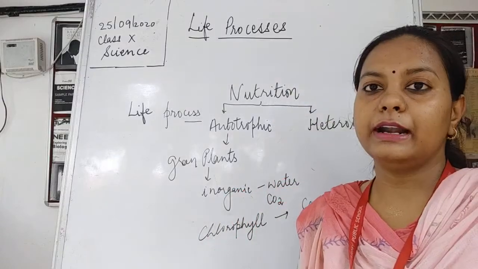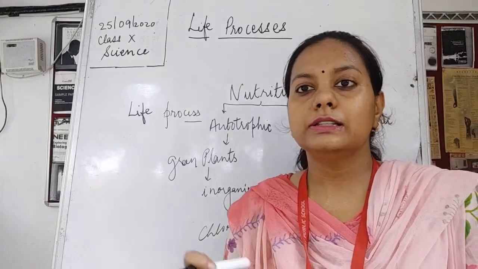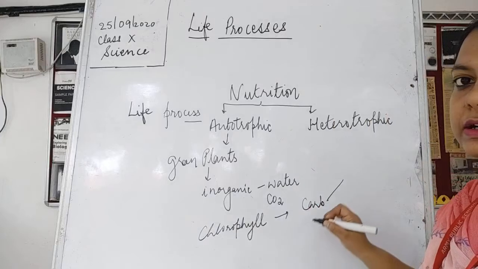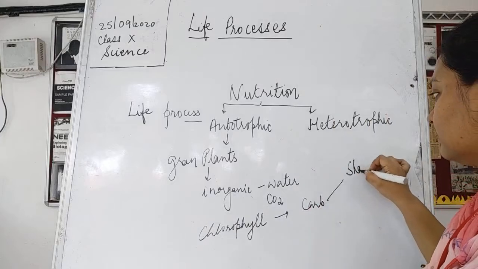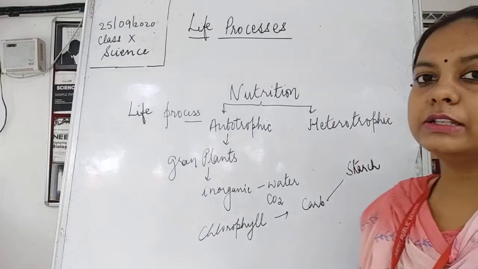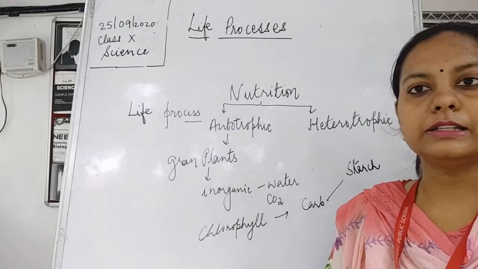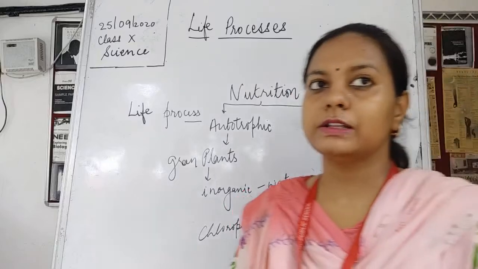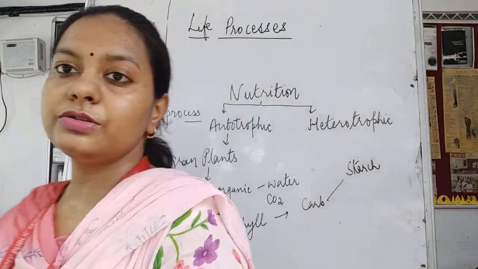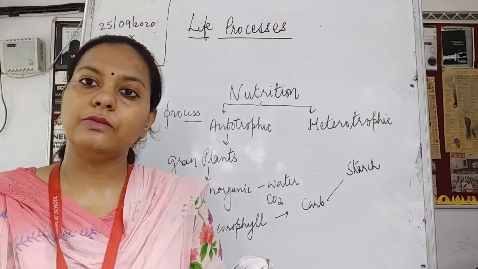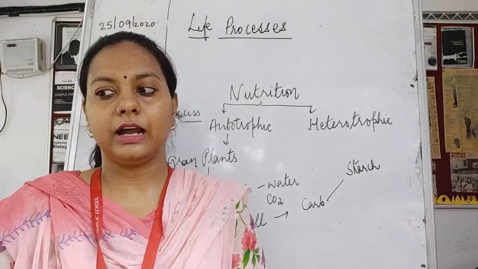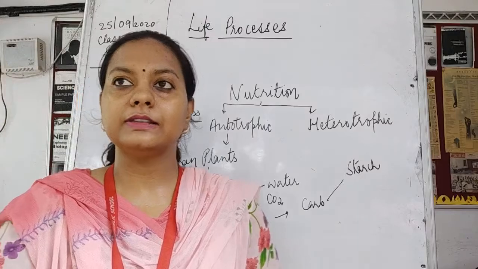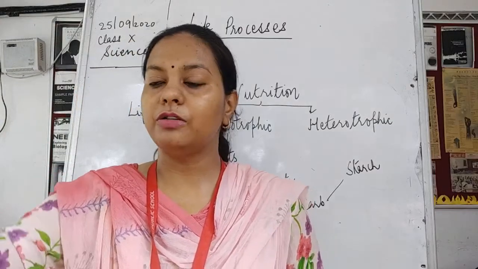After some time, the extra food which is present is stored in the form of starch. So starch is the storage material in the plants. Now what happens if the plants are not able to do photosynthesis? Which type of nutrition are they going to have? So we discussed the heterotrophic mode of nutrition in the non-green plants.